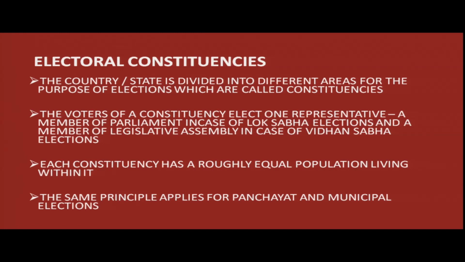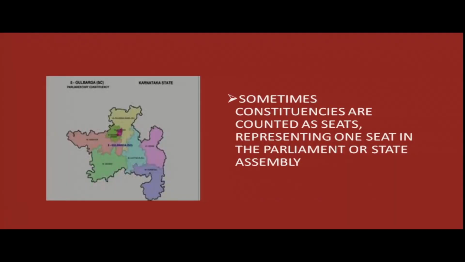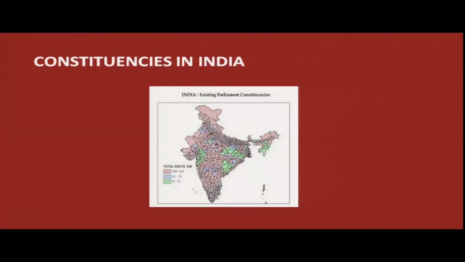Each constituency has a roughly equal population living within it, and this principle also applies for panchayat and municipal elections. Sometimes constituencies are counted as seats, representing one seat in the parliament or state assemblies. In this map, we see how our country is divided into constituencies, and as we move ahead with the discussion, we will learn about how constituencies are reserved.